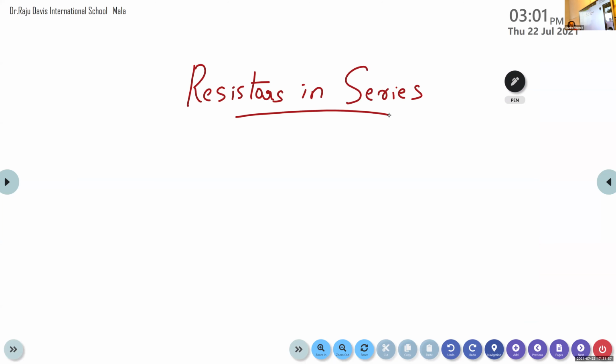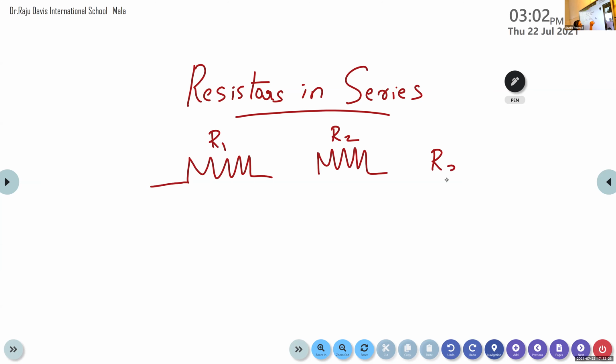Suppose we have three resistors. Do you remember how we represent resistors? What about the conventional symbol for resistors? Any idea? This is the symbol used to represent resistors. So suppose here we have three resistors with resistance R1, R2 and R3.